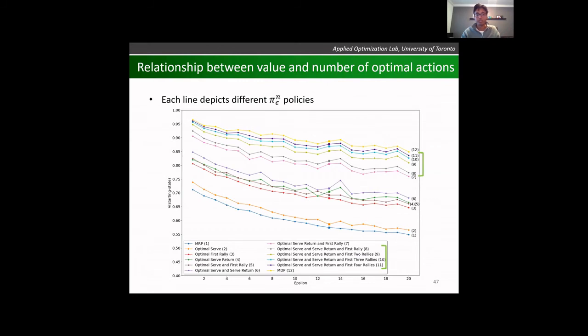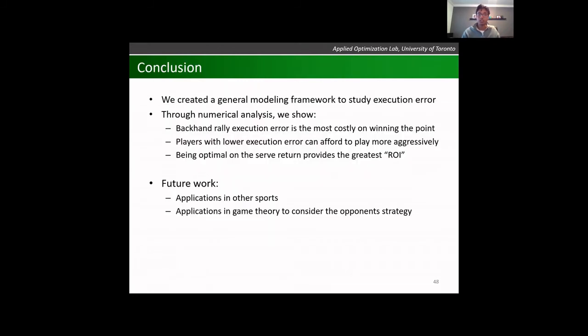And so in conclusion, we created this general modeling framework to study execution error and use Markov processes to back that. Our numerical analysis shows that backhand rally execution error is the most costly. Players with lower execution error can afford to play more aggressively, and being optimal on the serve return provides the greatest return on investment. And so future work could definitely be applications in other sports, especially ones that could really